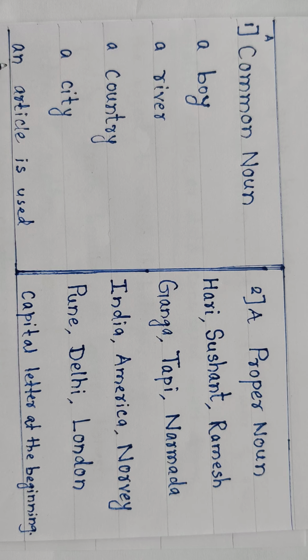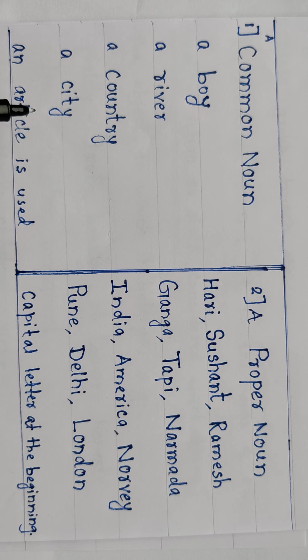Okay. Look here, the characteristic of common noun: an article is used before a common noun, A, An and The. We will see all those three articles separately in another video, but an article is used before a common noun, and here no article is used.